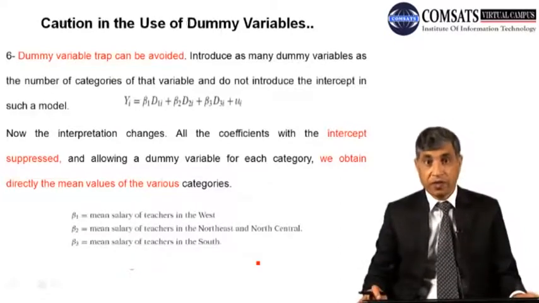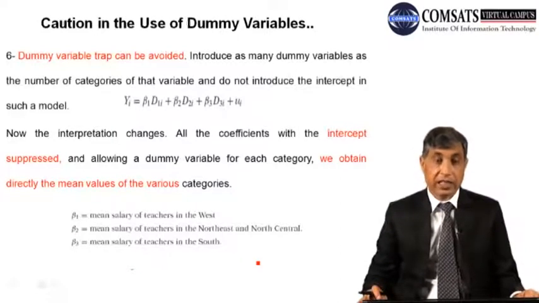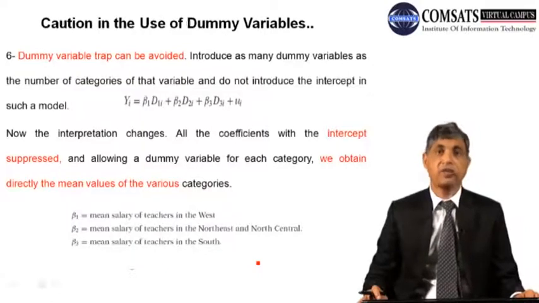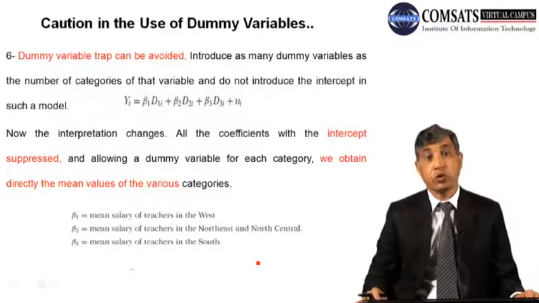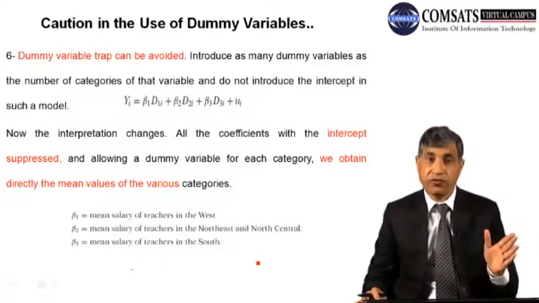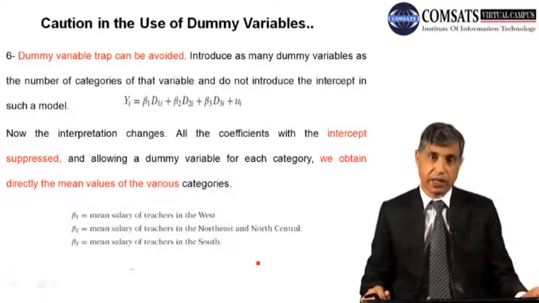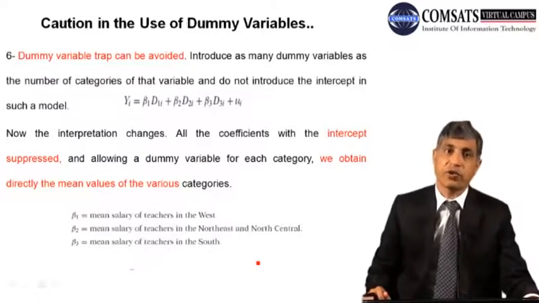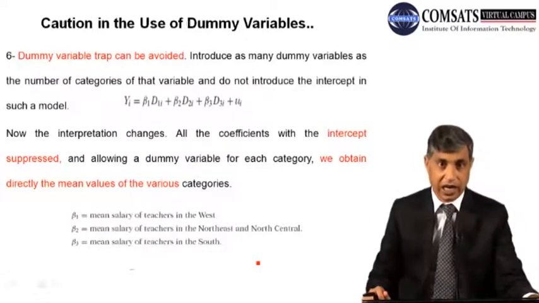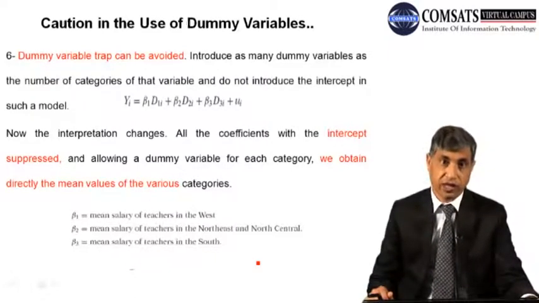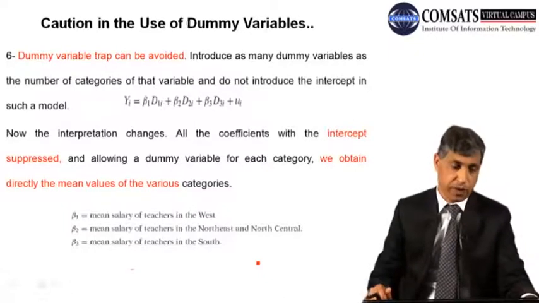The questions in the use of dummy variables continue, and we have reached the sixth question. And what is this? The dummy variable trap. We should avoid the dummy variable trap. What is the dummy variable trap? You can simply say that if we introduce dummies equal to the number of categories, we fall into the dummy variable trap. It is not a well where you will fall and lose your life, but if you fall, then you will definitely face many estimation problems.